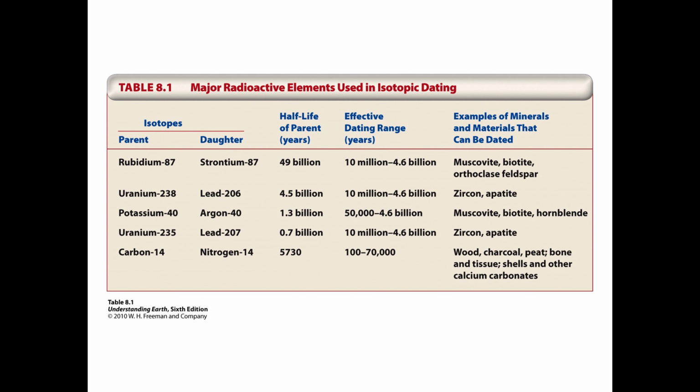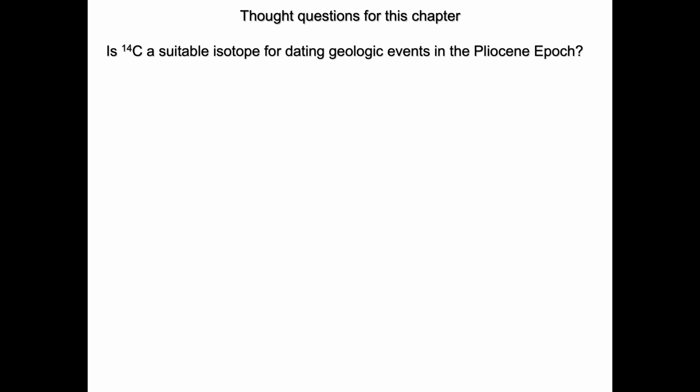So again, looking at this chart, we can see that some radioactive elements are going to be useful for dating very old materials, and others are going to be useful for dating relatively young materials. Thought question for this chapter: is carbon-14 a suitable isotope for dating geological events in the Pliocene epoch?